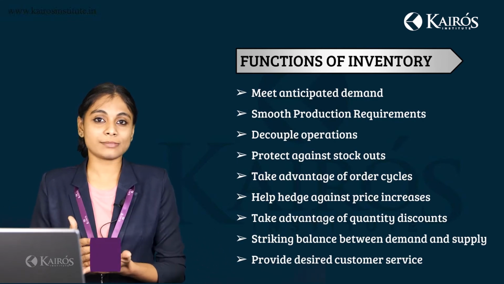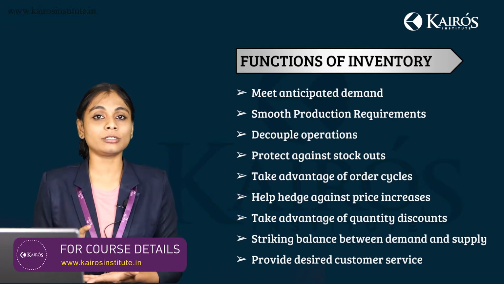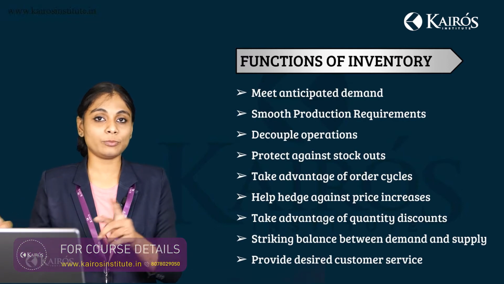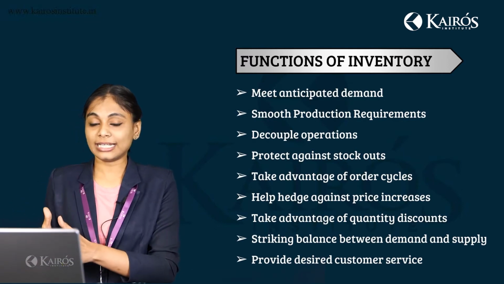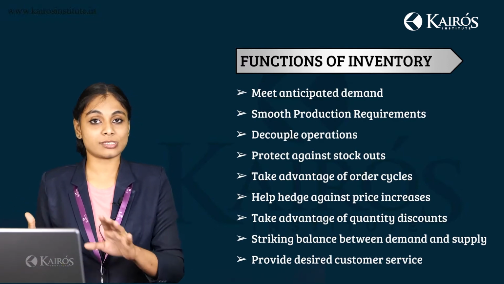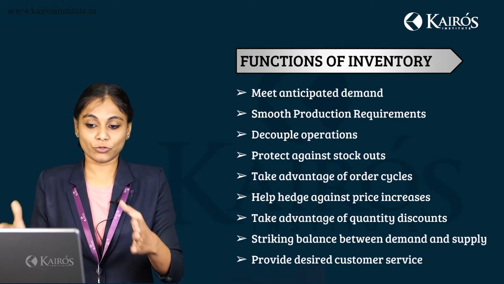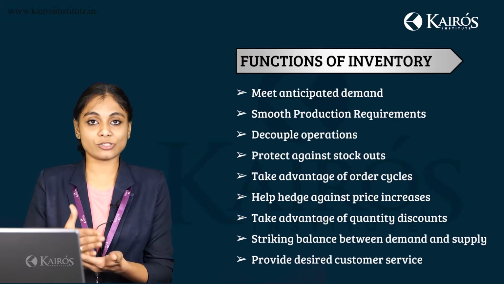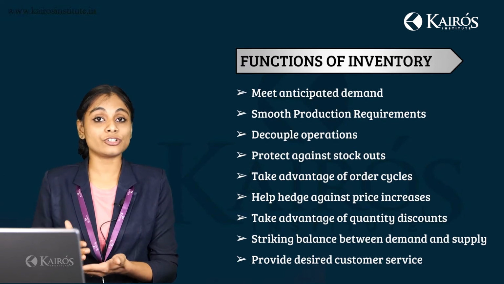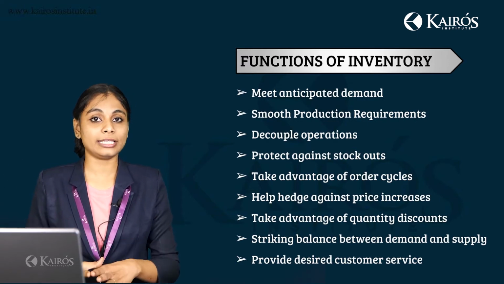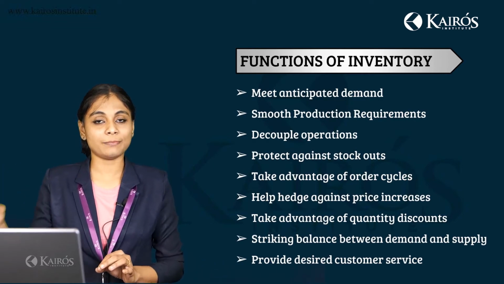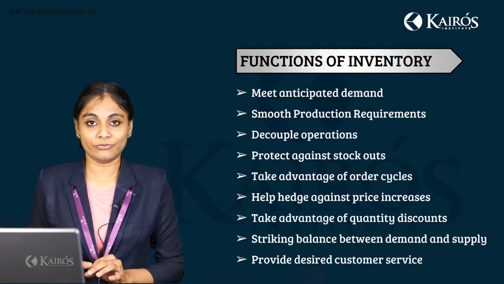So every 6 months they would be placing an order for a purchase of a particular raw material, and for the rest of the year they would be using that raw material. So till the time the raw material is exhausted, before the exhaustion happens, they give the next order. So this has to be continuous. You have to ensure that there is optimum stock in the organization during any time of the year, so that whenever there is demand, the demand can be fulfilled.